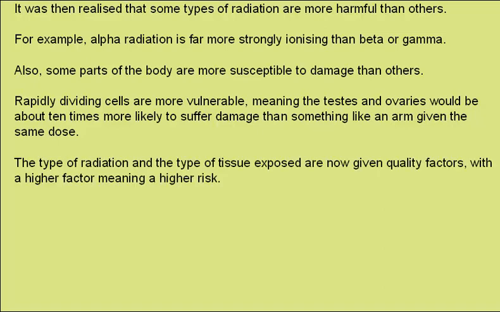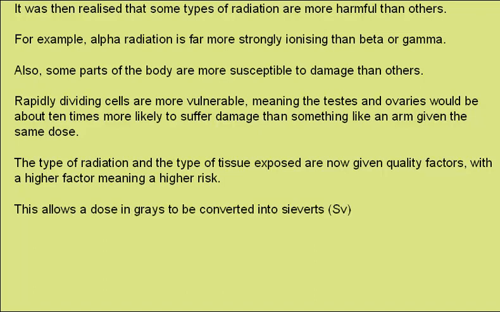The type of radiation and the type of tissue exposed are now given quality factors, with a higher factor meaning a higher risk. This allows a dose in grays to be converted into a dose in sieverts.